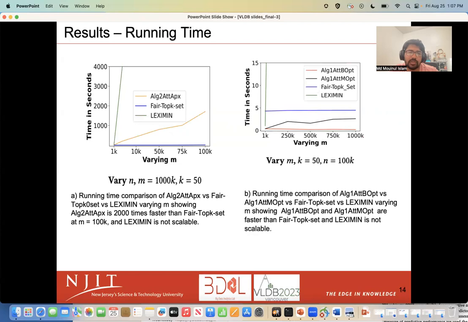For scalability, our results demonstrate that our designed solutions are scalable and perform better than the baseline algorithms. For example, in the left side of the figure, L2SO is 2000 times faster than the Fair-Topk, and Leximin is not even scalable. Similarly, the right side figure demonstrates that our algorithms ALG1 80T BOPT and ALG1 80T MOPT are faster than Leximin and Fair-Topk set.